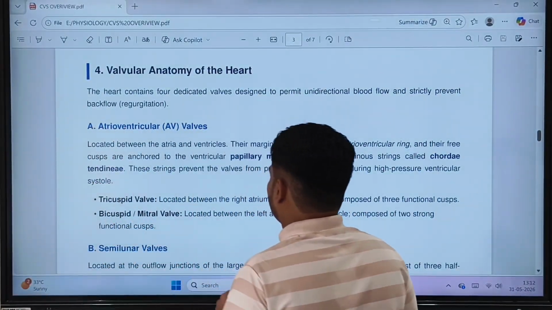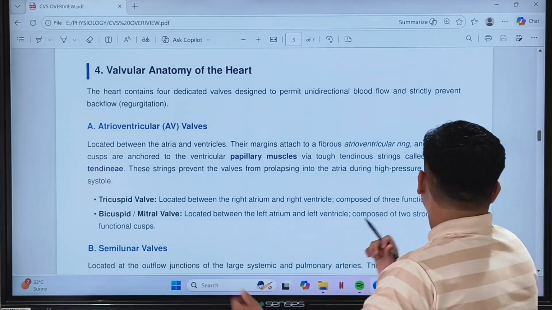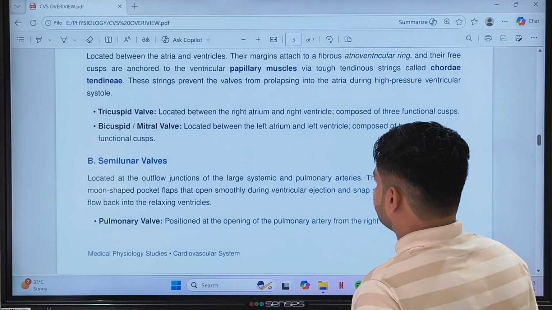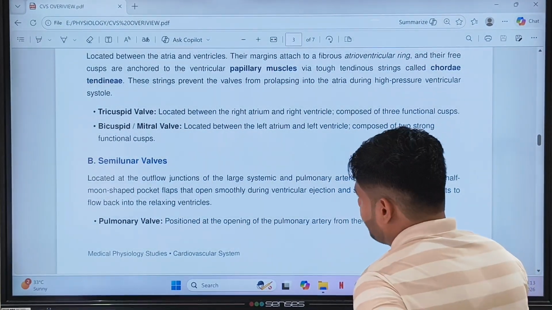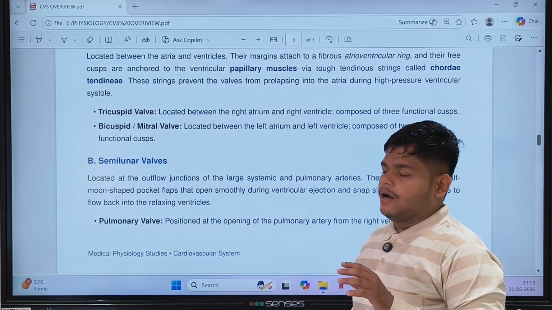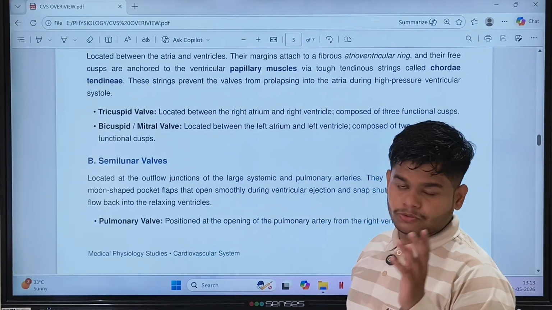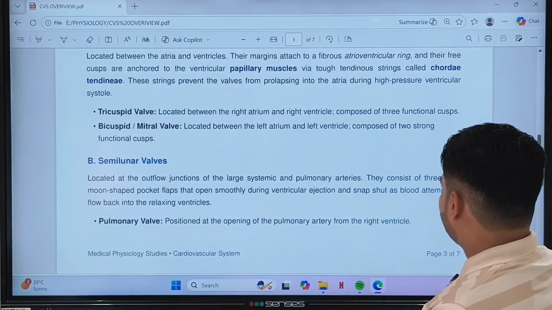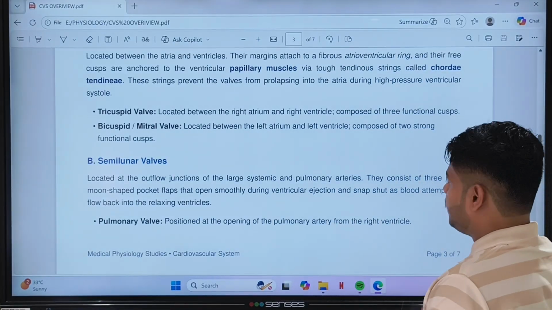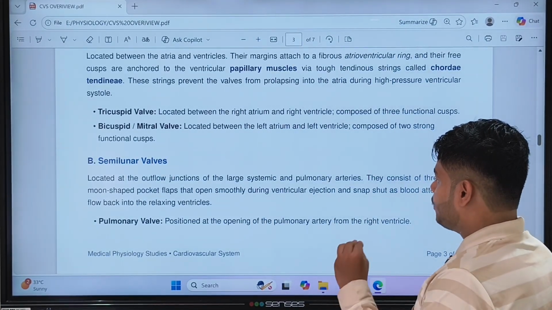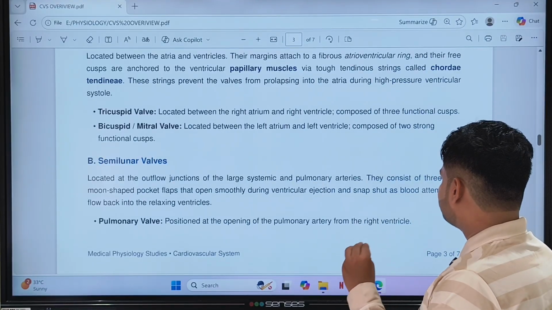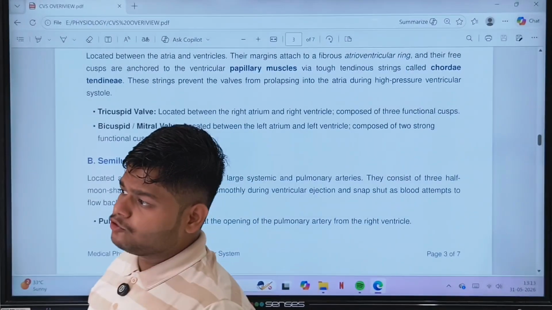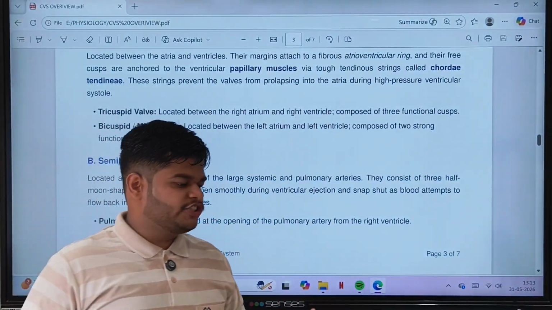Okay, two types of valve: tricuspid and bicuspid valve. Now semilunar valve, located at the outflow junction of large systemic and pulmonary arteries. On the same principle, when blood flows from the ventricles to the respective blood vessel, that is systemic and pulmonary artery, they contain three half-moon shaped pocket flaps that open smoothly during ventricular ejection and snap shut as blood attempts to backflow.